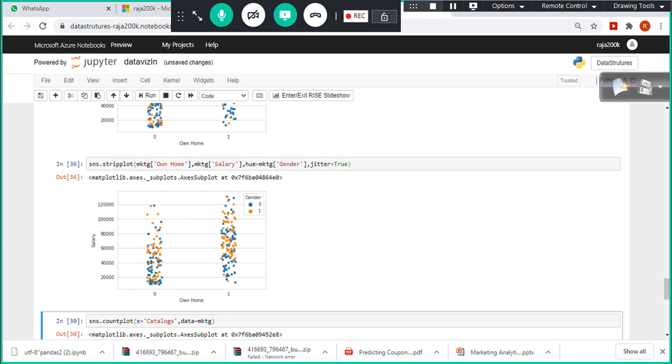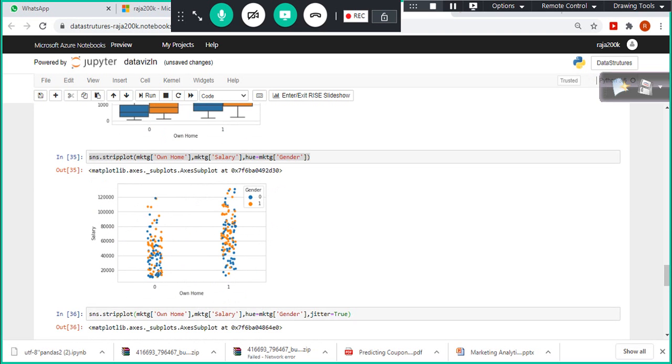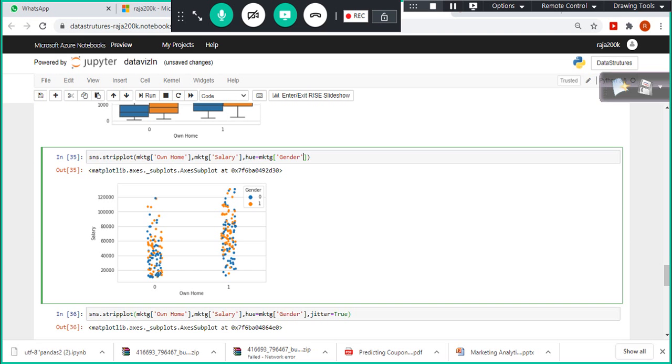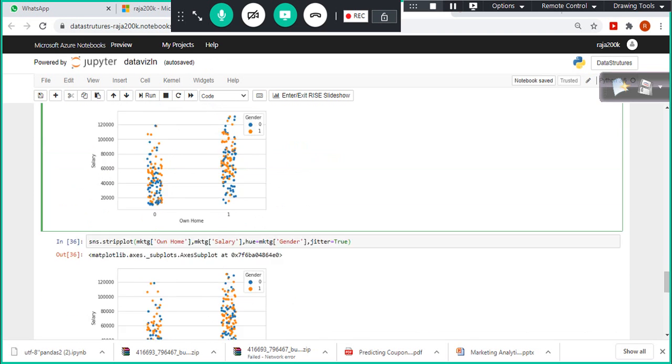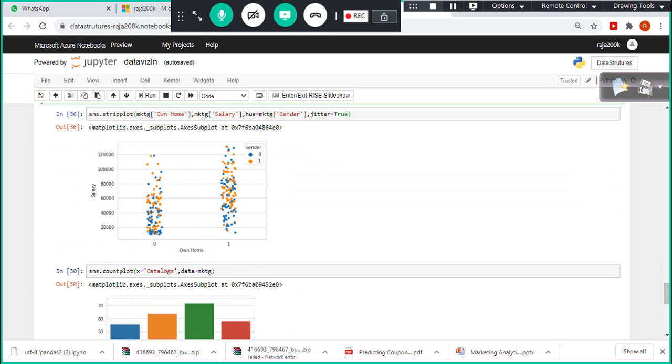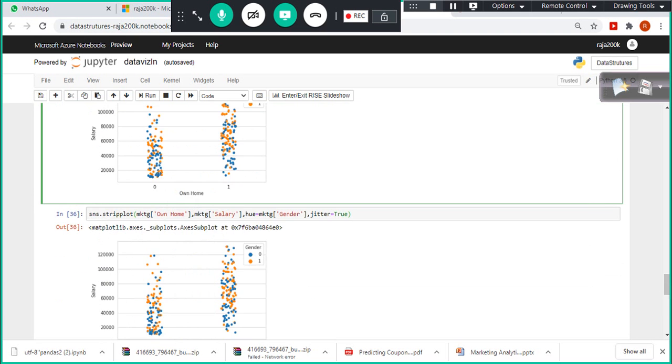Yeah, what I will do is, I will better remove hue now. Gender, right, correct, let it be there. So it gives you a more detailed one, but still it is not much helpful. And what I am going to do is, I am going to use something else called swarm plot.